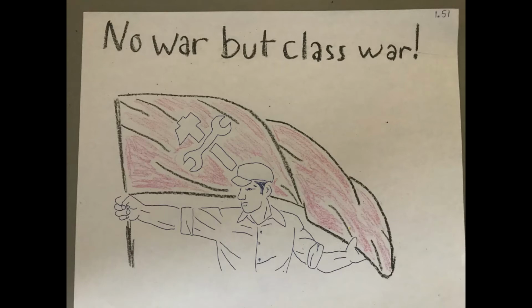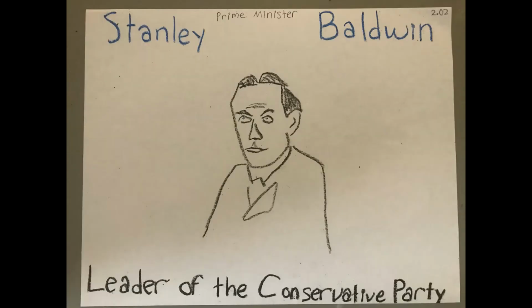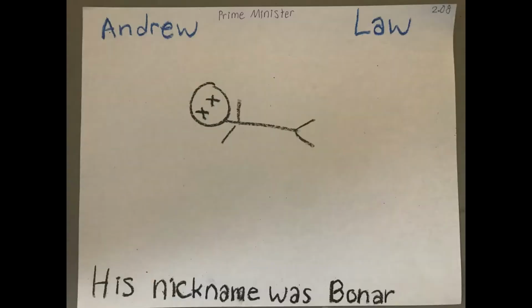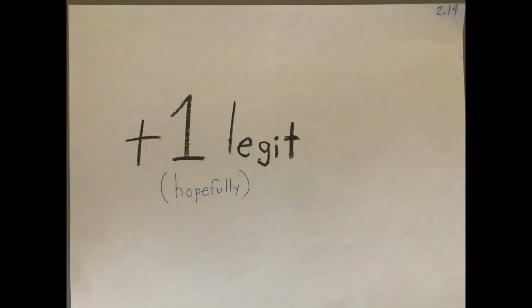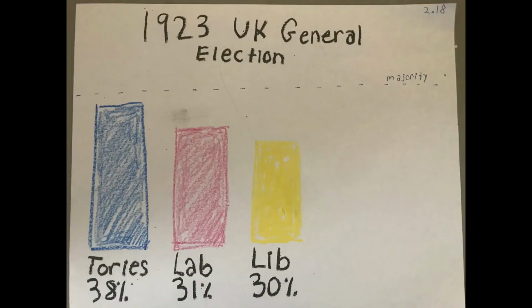Just over a year later, the new Conservative Prime Minister Stanley Baldwin called for an early election. Baldwin had taken office after his predecessor, Prime Minister Andrew Bonar Law, had passed away, and was therefore looking to legitimize himself via new elections. Well, this didn't work well for Baldwin because his Conservative Party lost their majority, although they did remain the largest party. Meanwhile, Labour came in second place while a reunited Liberal Party came in a close third.